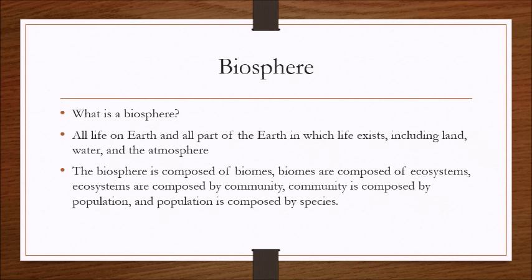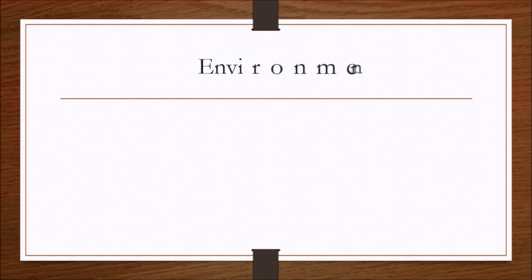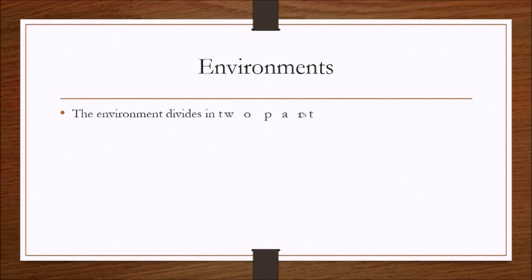The biosphere is composed of biomes. Biomes are composed of ecosystems. Ecosystems are composed of communities. Communities are composed of populations, and populations are composed of species.